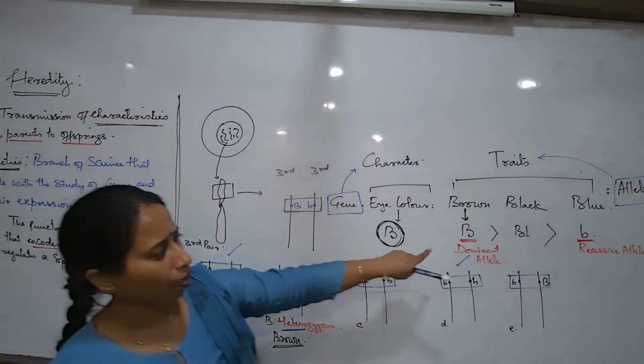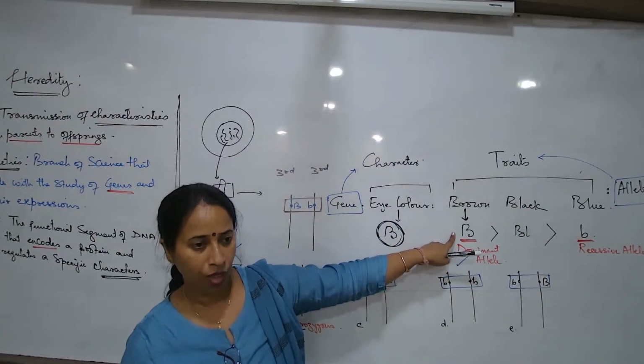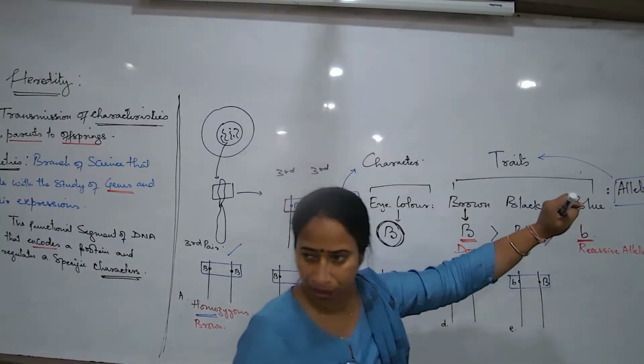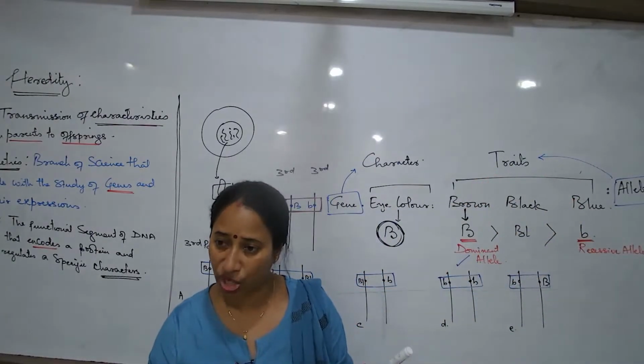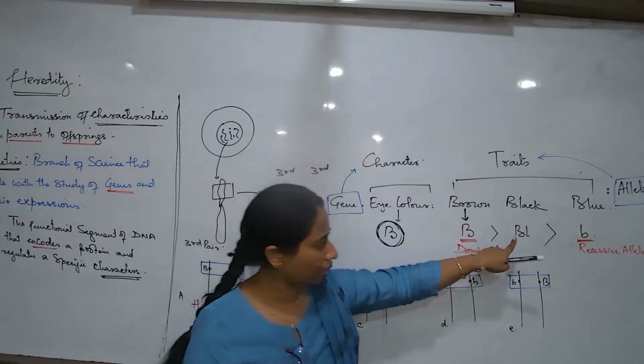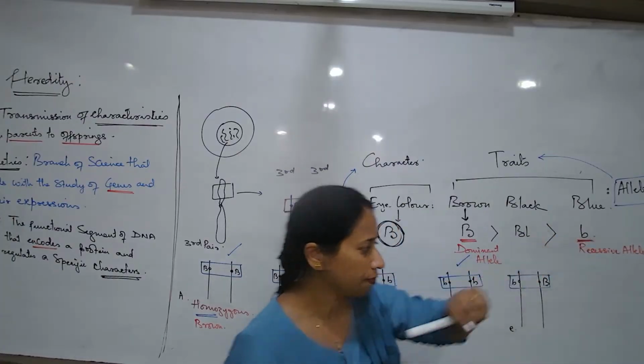So when I talk about 1, 2, 3, which is the most dominant? This one, then this, and then this. How is it judged? Expression-wise, this is the most common, then this, and least common in the human population.